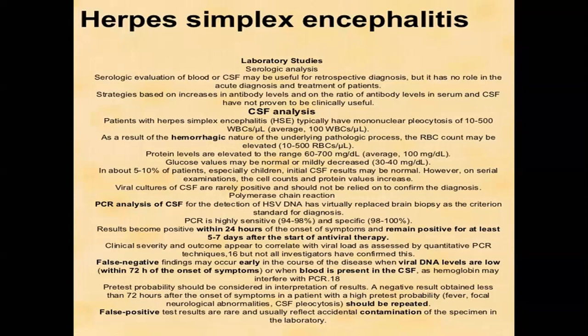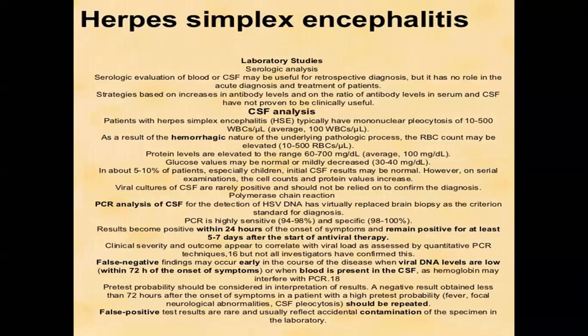virus. The second investigation is CT scan brain or MRI brain. The areas involved on CT scan or MRI brain are the temporal lobe or the frontal lobe. There is hypodensity, or a black shadow, seen in the temporal lobe or frontal lobe.